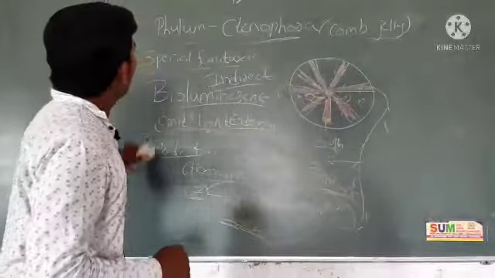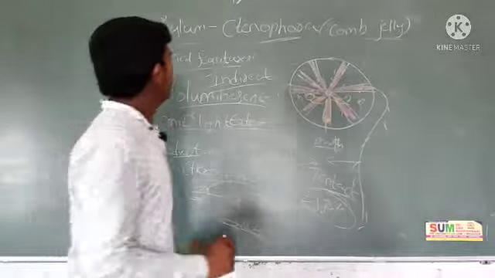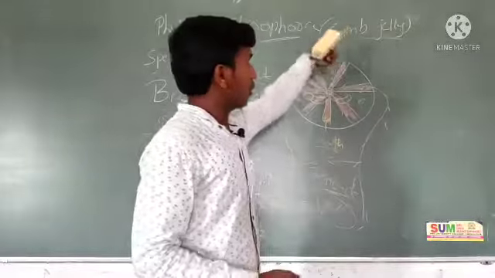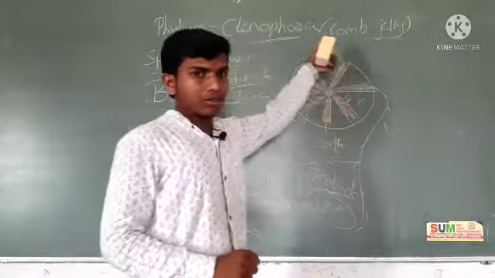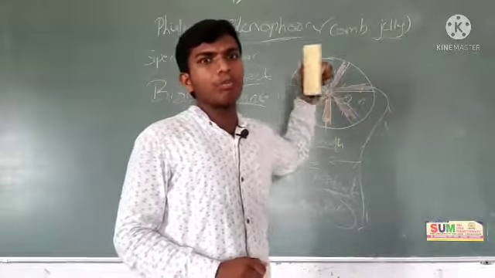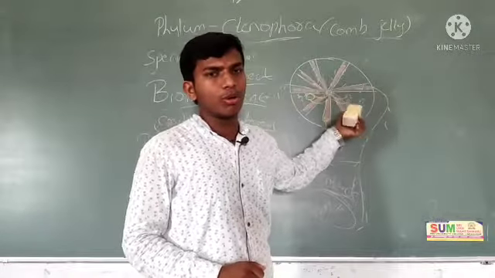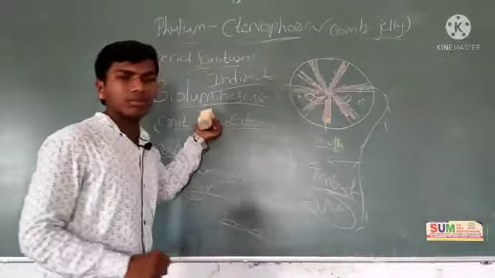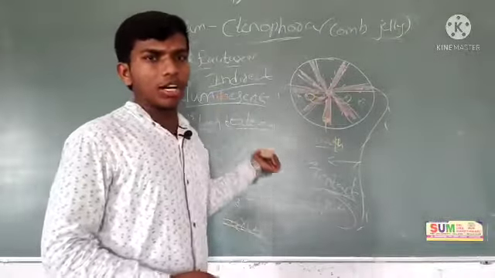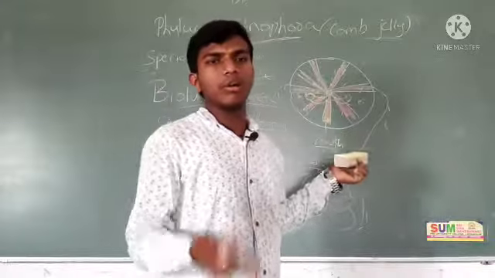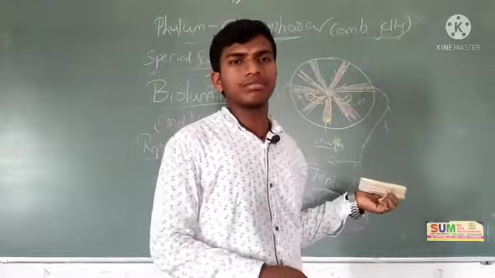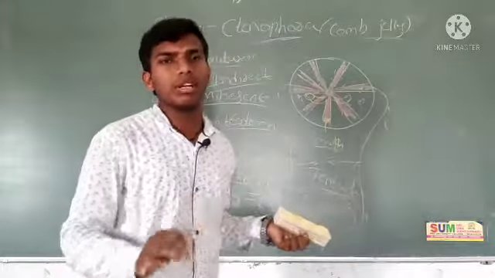Next, what we discussed today: the third phylum, Ctenophora. It's also called comb jelly. Why do we call it comb jelly? Because comb plates are present, for that reason it's called comb jellies. And basic occurrence, where it will be found, level of organization, symmetry, diploblastic or triploblastic. This is common to each and every phylum.